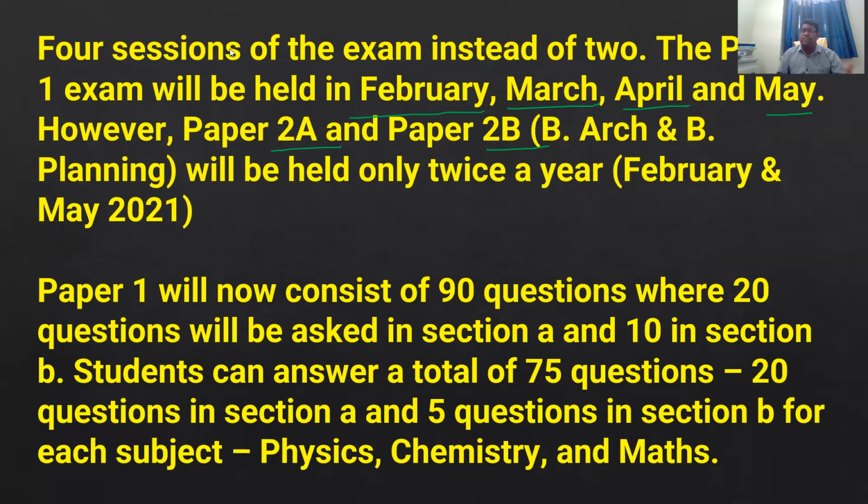So what is paper 1? Paper 1 will consist of 90 questions, students, where 20 questions will be asked in section A and 10 questions in section B. Students can answer a total of 75 questions, 20 questions in section A and 5 questions in section B for each subject: mathematics, physics, chemistry.